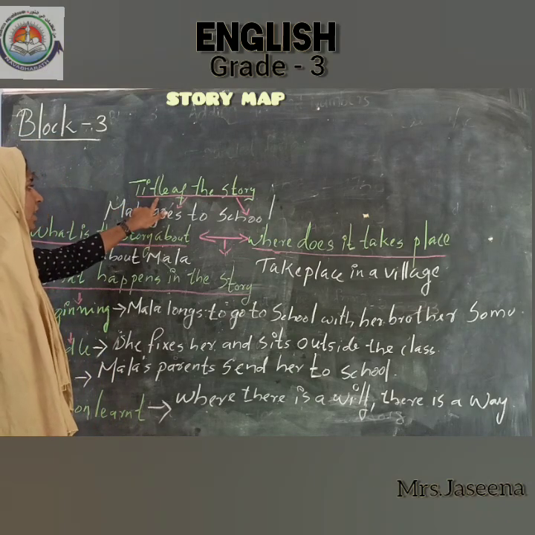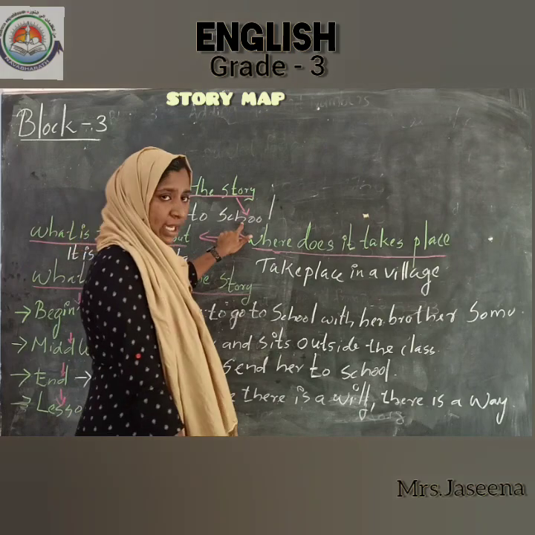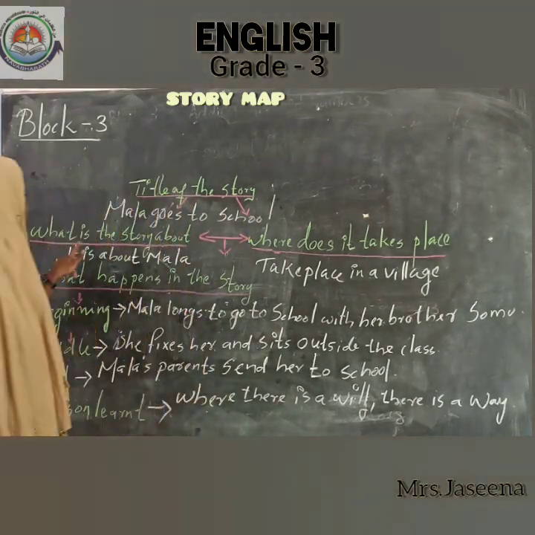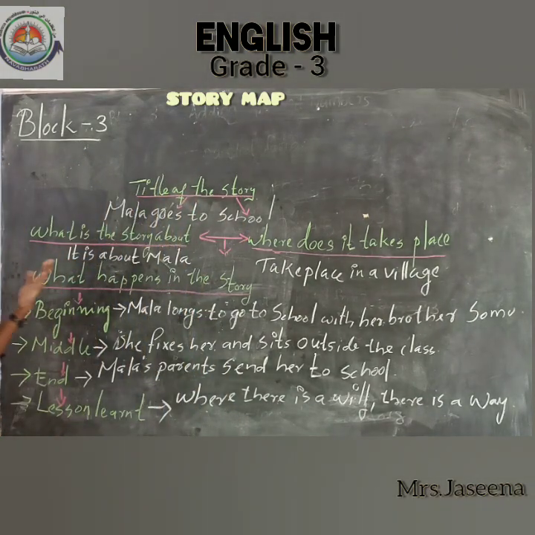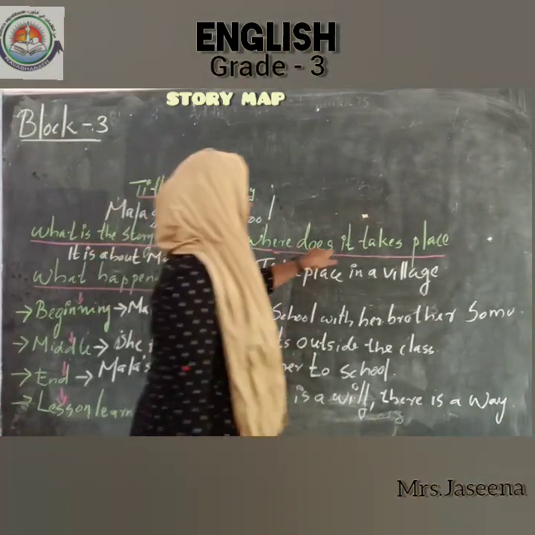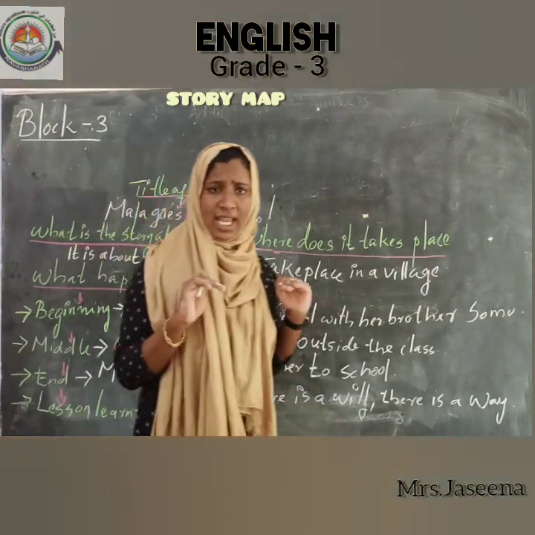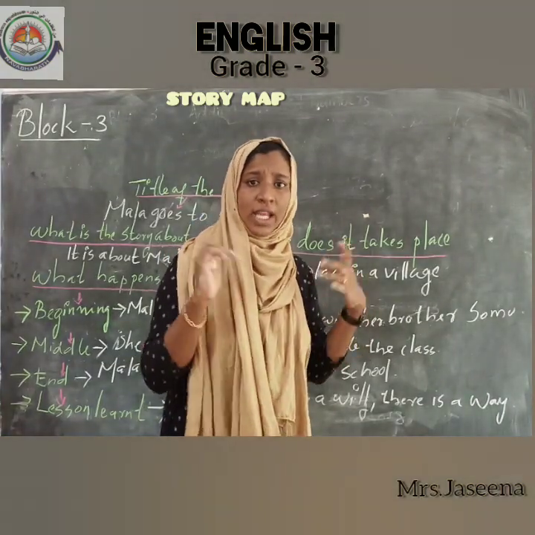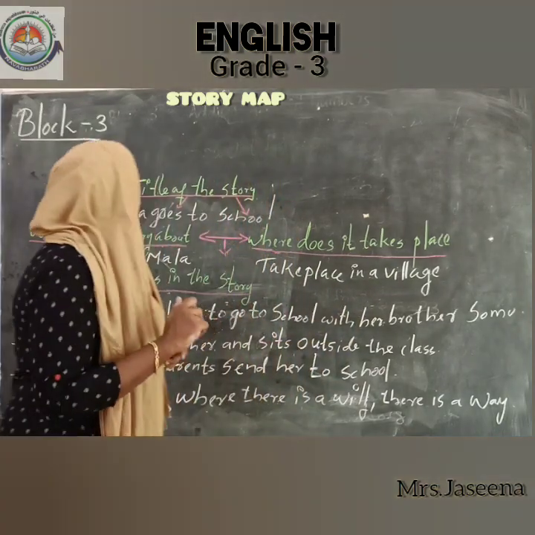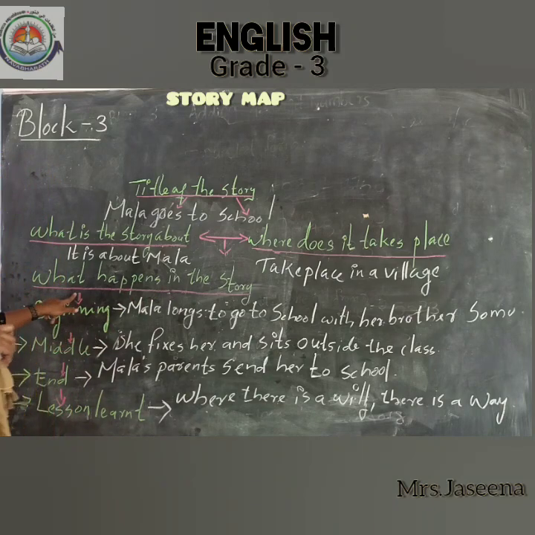Title of the story. Yes, the title of the story is Mala Goes to School. Okay. Then what is the story about? Yes, of course, the story is about Mala. Then where does it take place? Yes, the story takes place in a village. Which village? Yes, the village of Mala. Okay. Then what happens in the story? So what happens means what happens in the beginning, what happens in the middle, and what happens in the end.